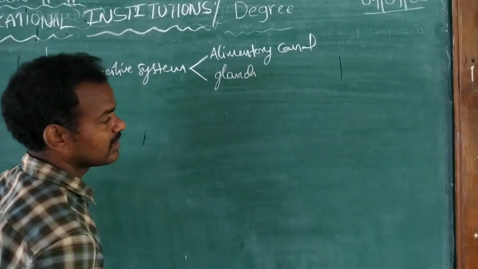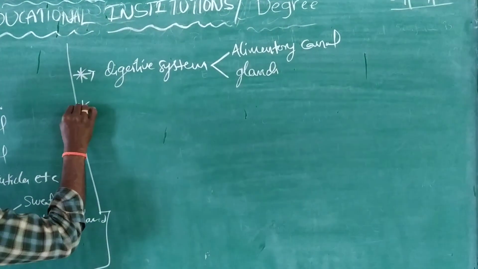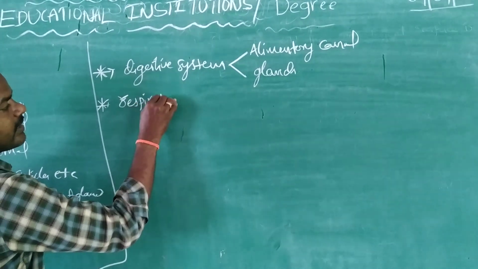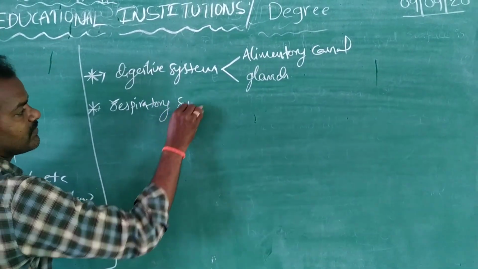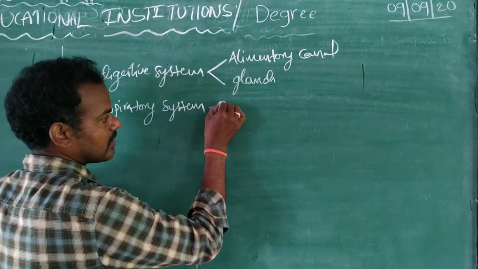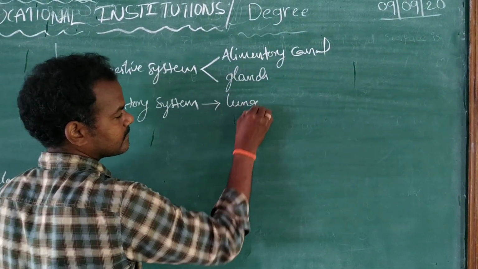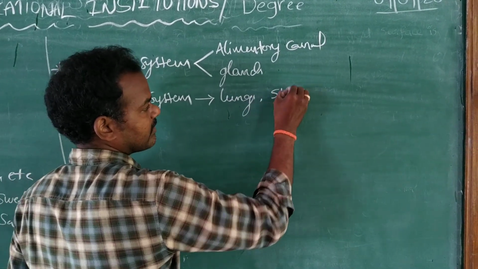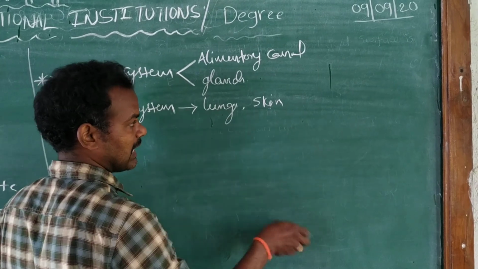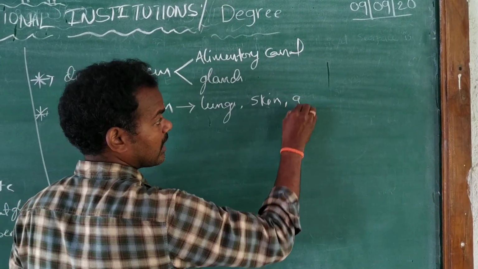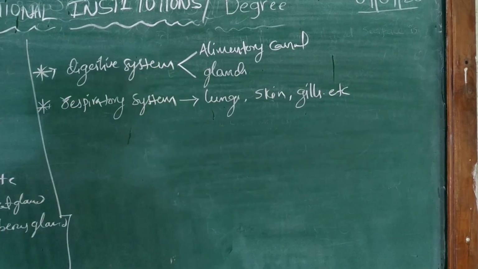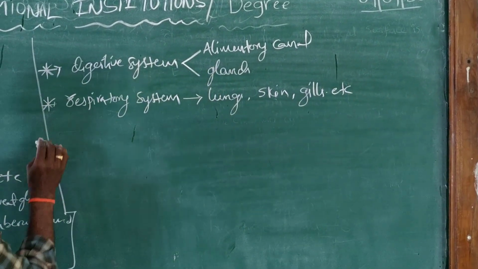Particularly in their respiratory system, what is present? Either lungs or skin. For example, the frog breathes through skin and lungs, and also through gills like fishes, etc. So the respiratory tract will be different.